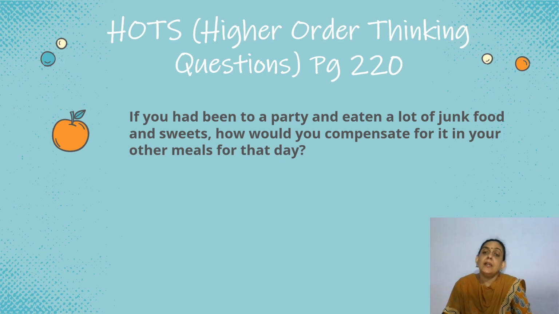By having a more nutritious meal at the other time of the day. So I could have more salads and egg and maybe proteins and some other things in my evening meal if I went to the party in the morning, or vice versa. I know I have to go to a party in the evening, so in the morning I will have a more nutritious meal so that it will compensate for the junk I will be eating in the evening, right?